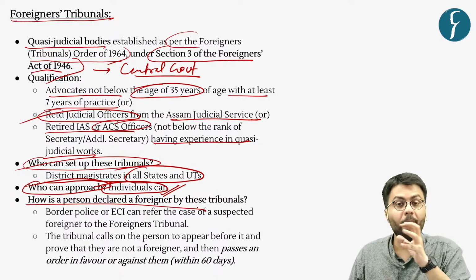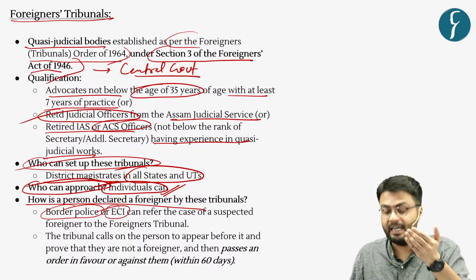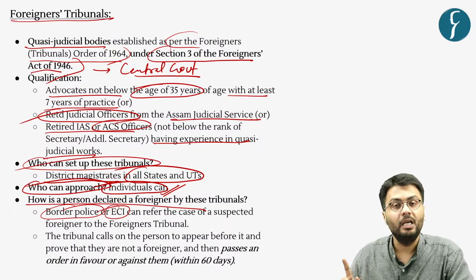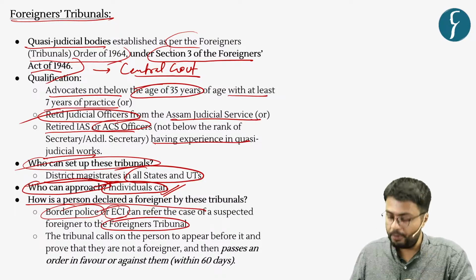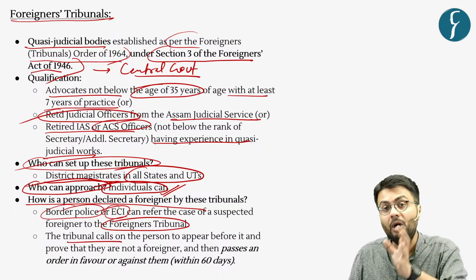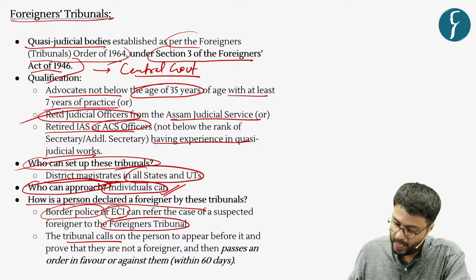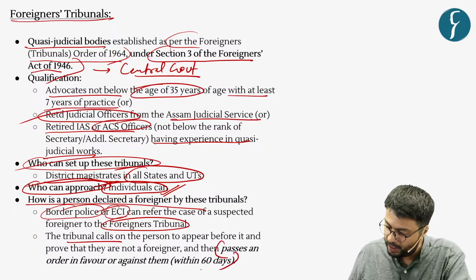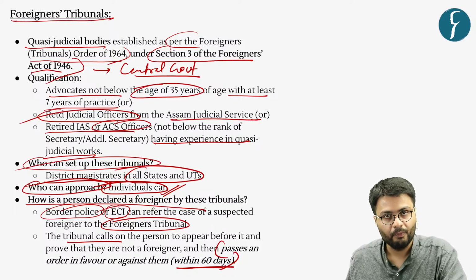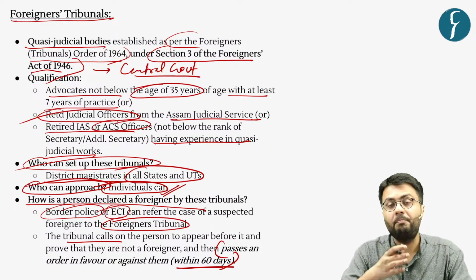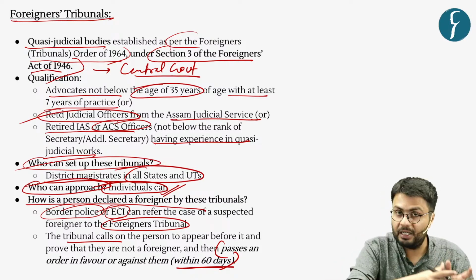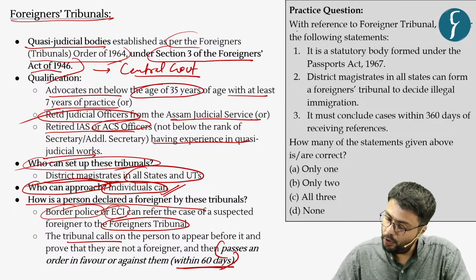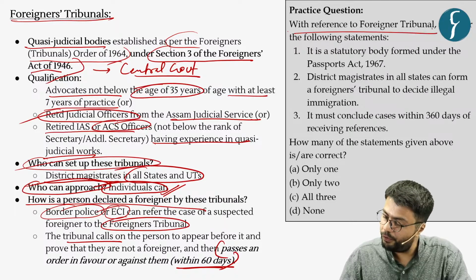Also, whenever the border police or Election Commission of India identifies or suspects an individual to be a foreigner, these bodies can refer the case to the foreigners tribunal, and the tribunal considers the cases by ordering the person to appear before it. And based on the evidence which the person provides, the tribunal passes an order within a period of 60 days itself. Understood? So this tribunal has the power of declaring an individual either a citizen of India or an illegal immigrant or a foreigner. Understood? So let us now solve the practice question with reference to foreigners tribunal.